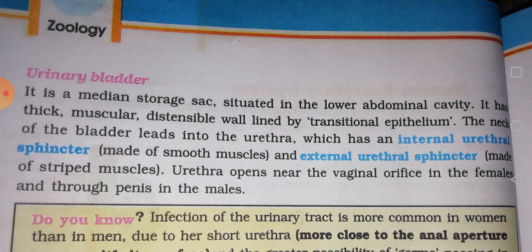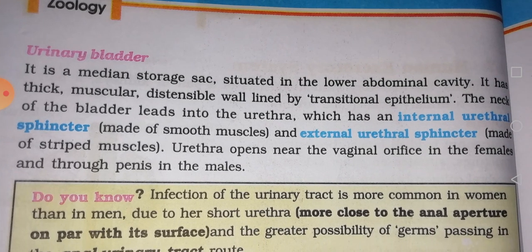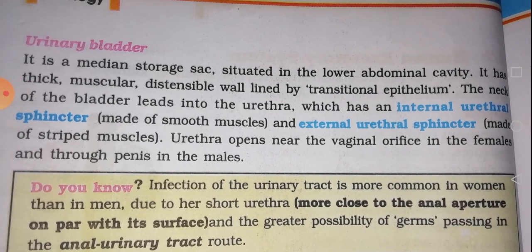The neck of the bladder leads into the urethra, which has an internal urethral sphincter made of smooth muscles, whereas the external urethral sphincter is made of striped muscles. The urethra opens near the vaginal orifice in females, whereas it opens through the penis in males.